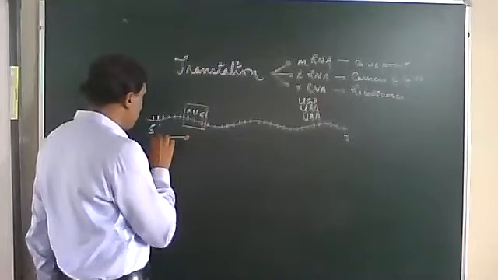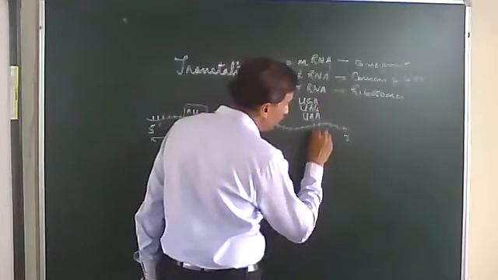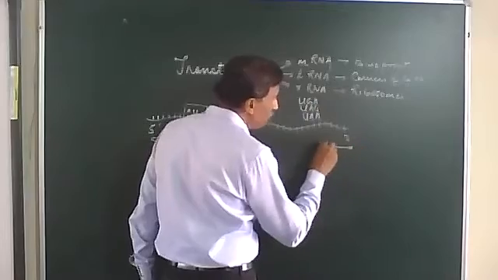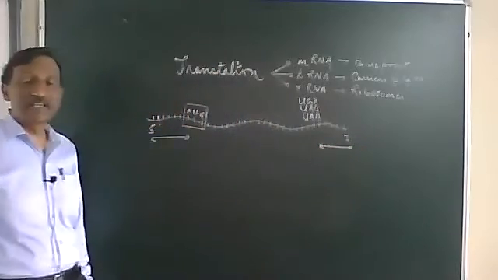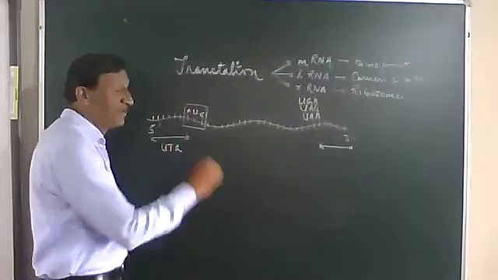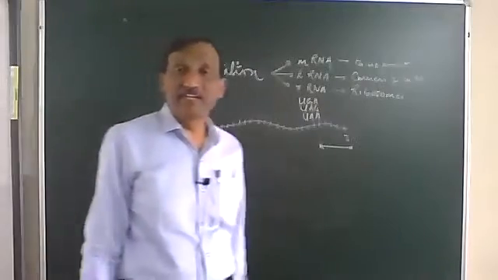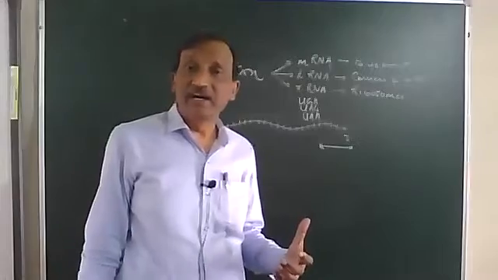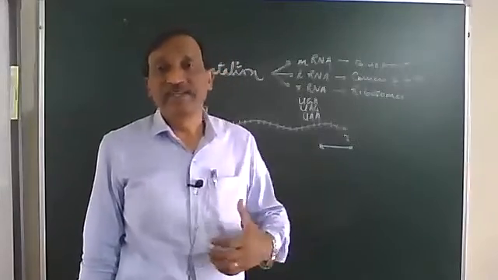From the ends to the start and stop codons, suppose here the UAA is the termination, there are some unwanted segments. These unwanted segments are called UTR, untranslated regions. Why are those UTRs there? Actually, they are providing safety.